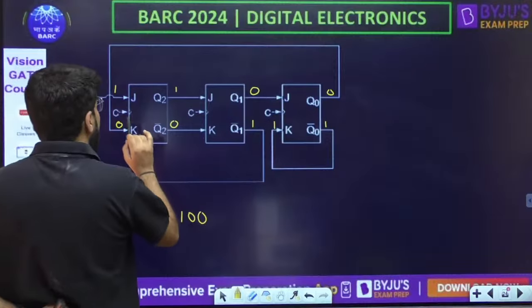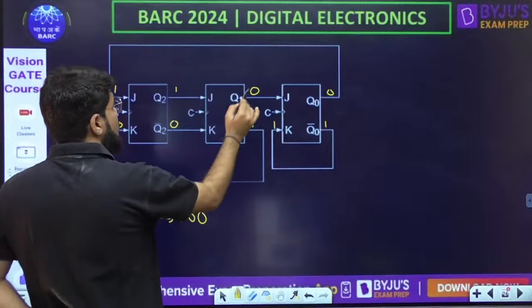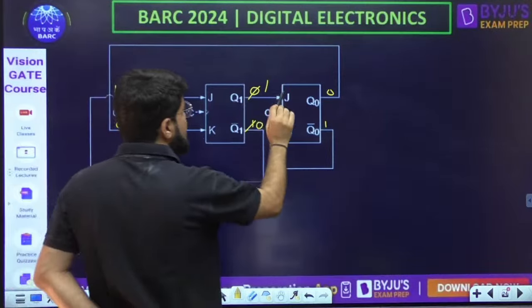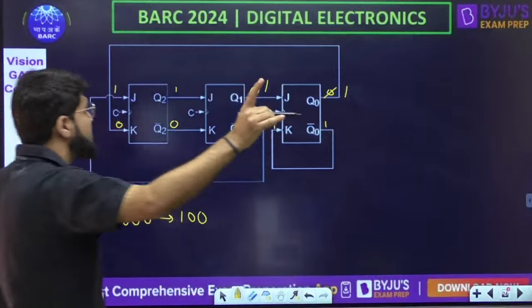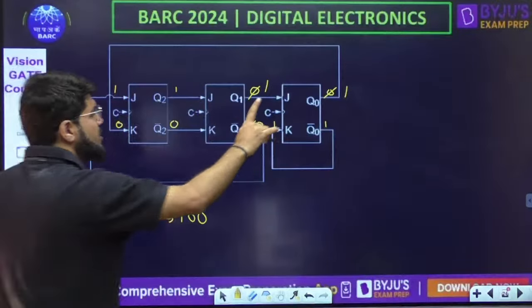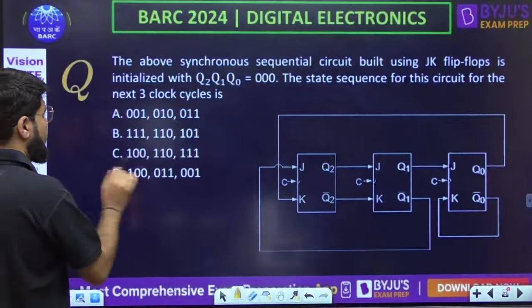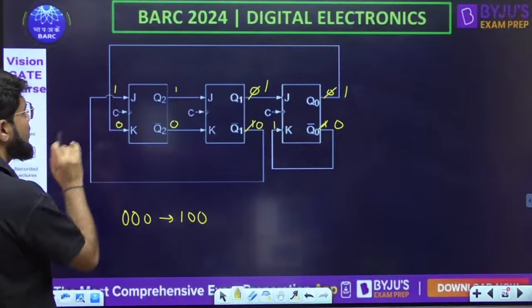Now in the next state have a look into it. J1 K0, so this is set anyways. J1 K0 तो ये भी set होगा, ये भी set होगा, तो ये reset हो जाएगा. Okay, now this is J1 and this was K1. J1 K1 this will toggle. Yeah, so there is a change. There is a change. Okay, this will toggle, so this will become 0. ठीक है. So the next is 1 1 1 basically. यार ऐसा कोई option आ नहीं रहा है. Next is 1.